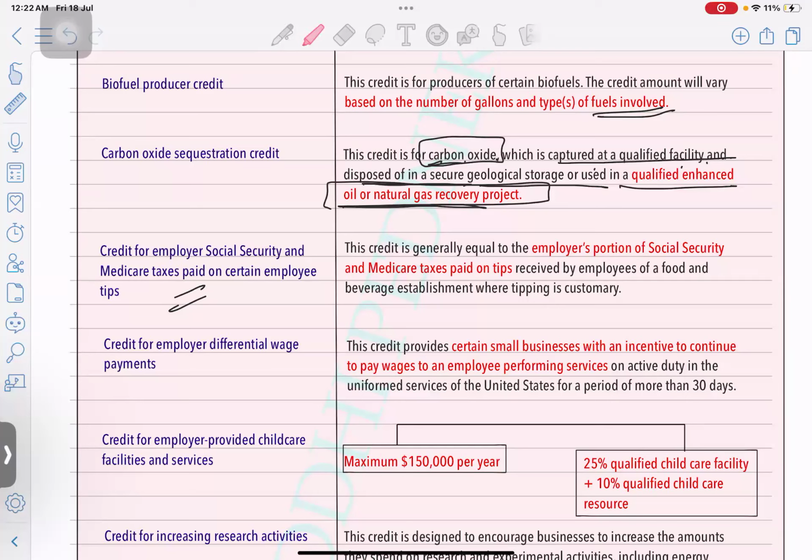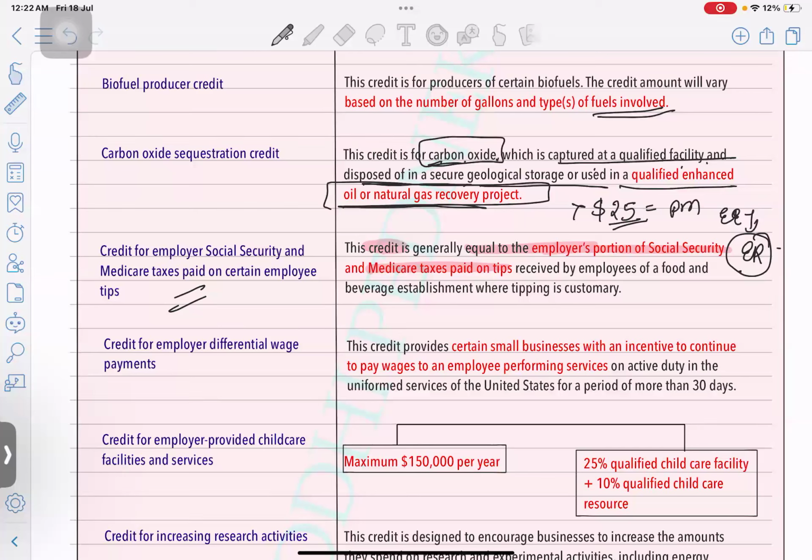So from the employer's perspective, the credit allowed is generally equal to the employer's portion of social security and Medicare taxes paid on tips. So let's say the employee has a tip income of up to $25 per month. Can I say this is more than $20? So what will the employee have to do? The employee will have to report it to the employer.